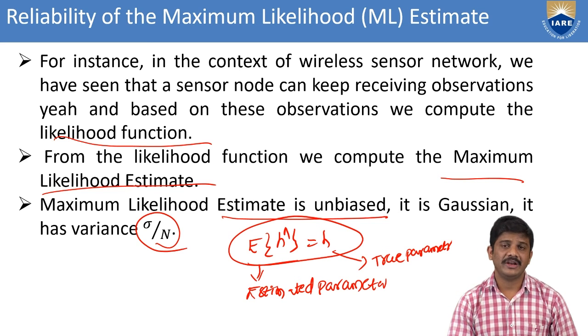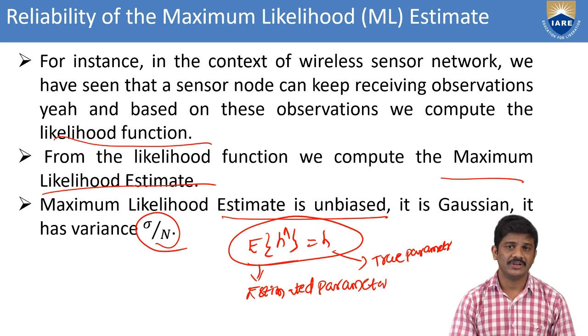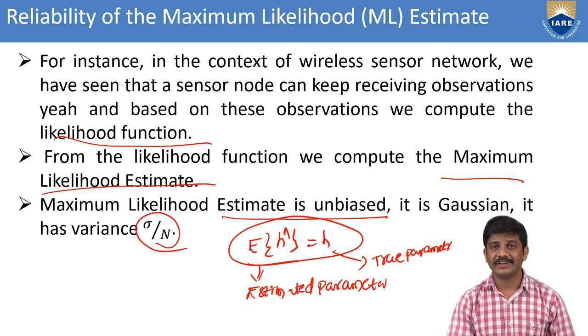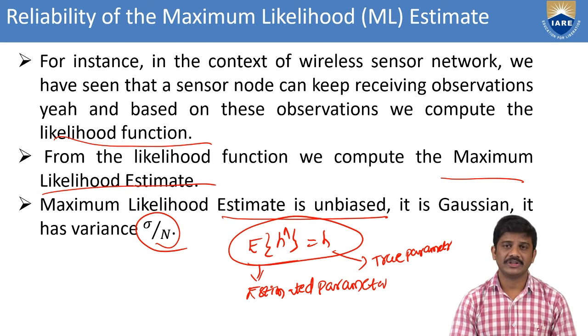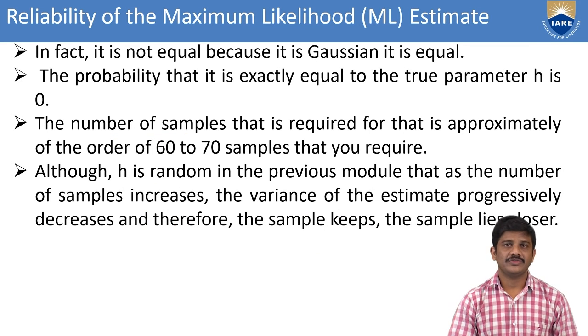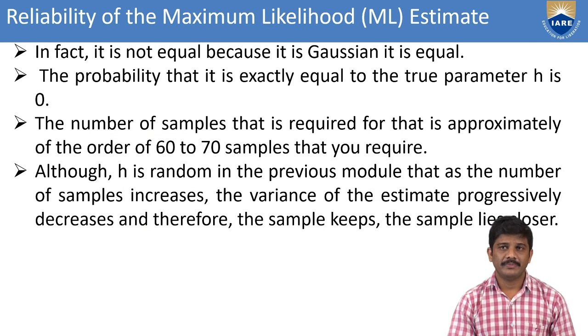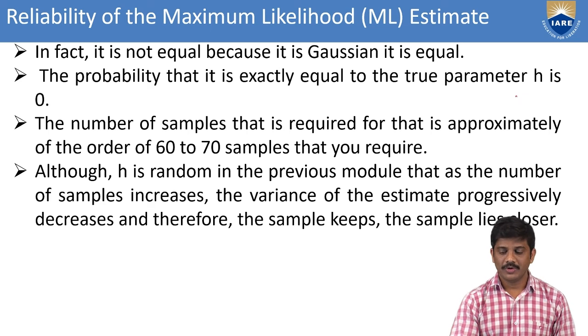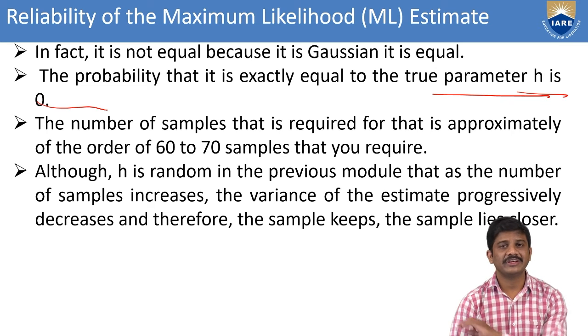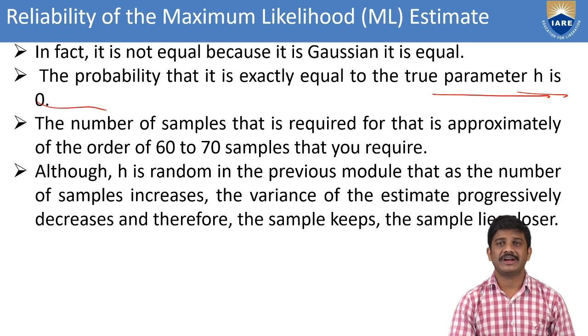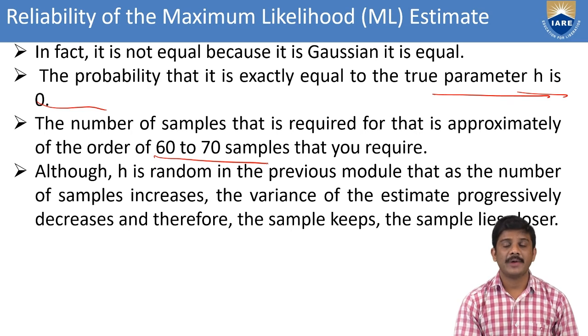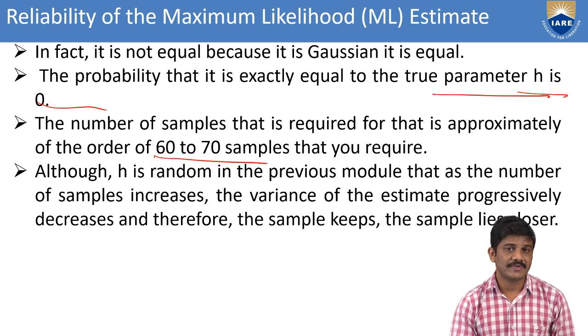In this session, we are mainly concentrating on the reliability of the parameters of the maximum likelihood function, and also we are considering the number of samples. We also find out the number of samples required for the maximum likelihood function. That we discuss in this session. And also, for the Gaussian, the probability of exactly equaling the true parameter h is 0. For that we consider the number of samples required, approximately on the order of 60 to 70 samples.